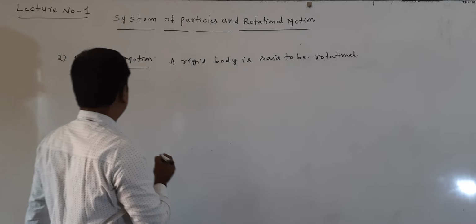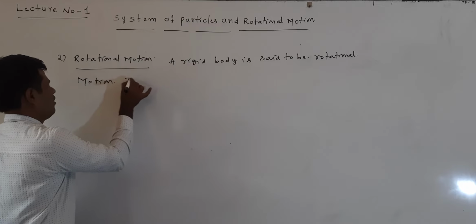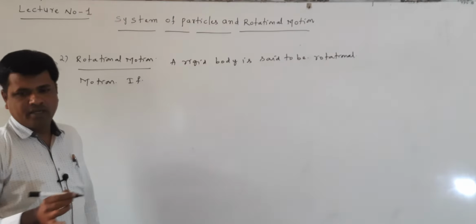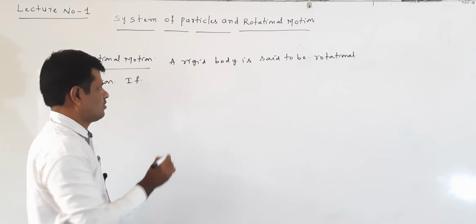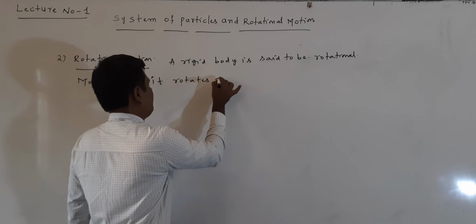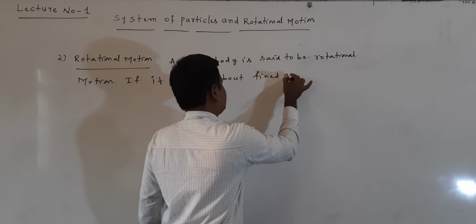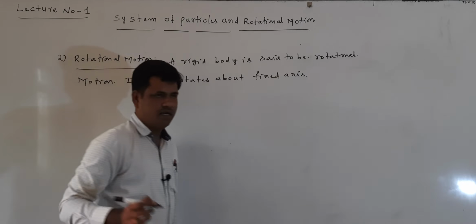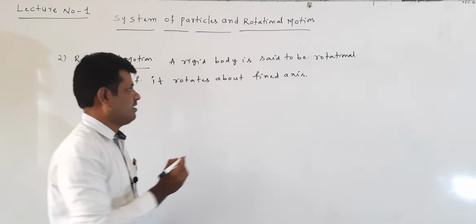A rigid body is said to be in rotational motion if it rotates about a fixed axis. It rotates about which axis here? Fixed axis, such that